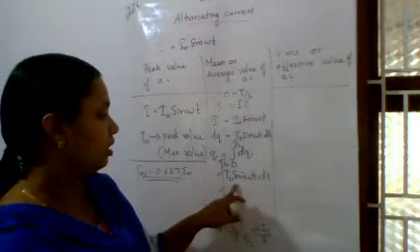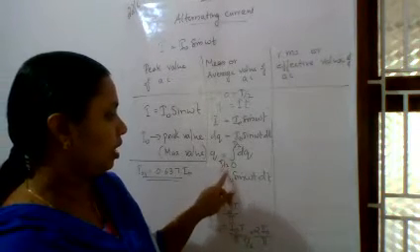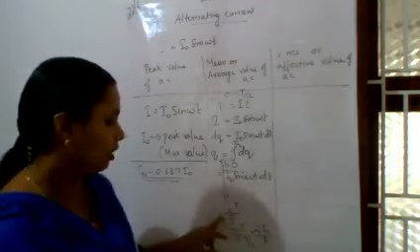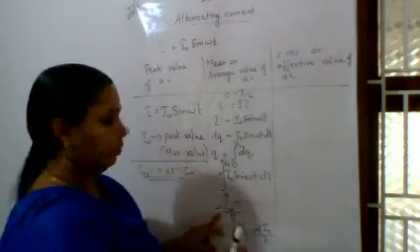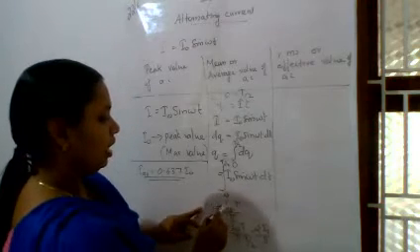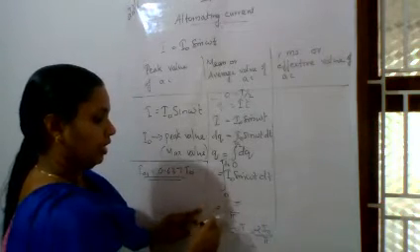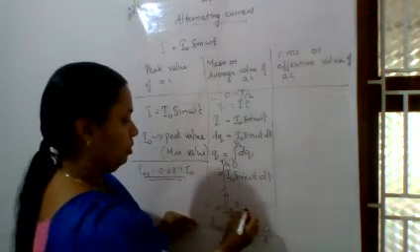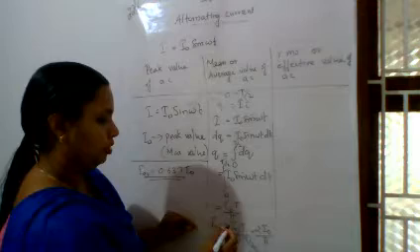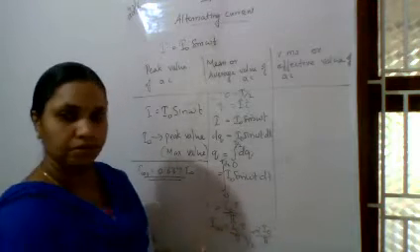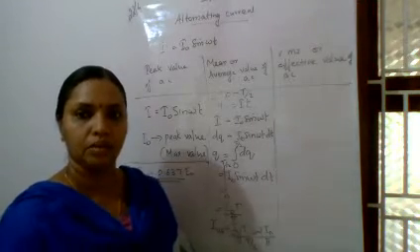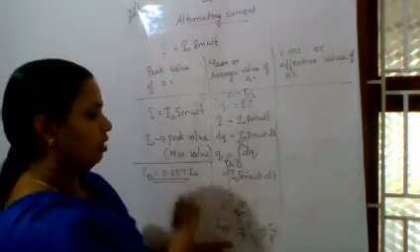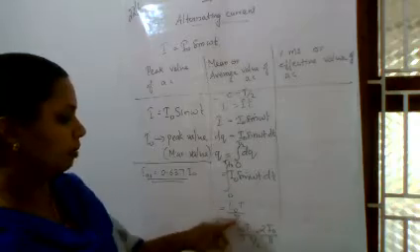After integrating, the constants get cancelled, so it is I0 T by pi.